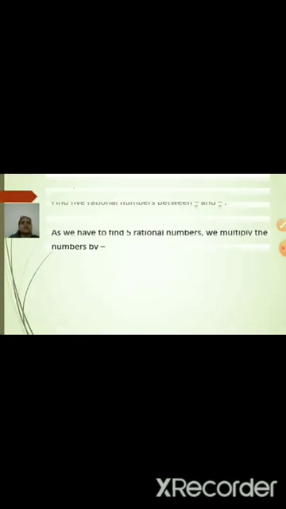Let us go further. Now exercise 1.1, question number 3: Find 5 rational numbers between 3 upon 5 and 4 upon 5. Now they have given two fractions, 3 upon 5 and 4 upon 5. The numerators are just 3 and 4. In that case, how to find the rational numbers between them? This type of sum you have also done in 8th standard. Let us revise the same part.